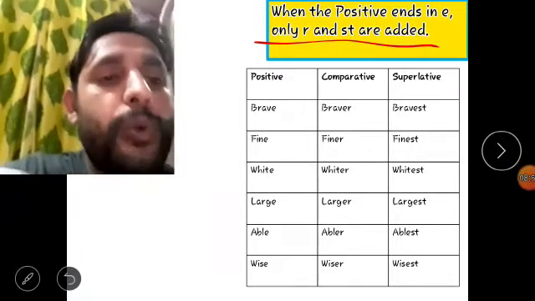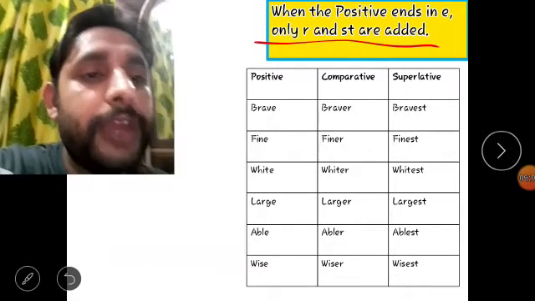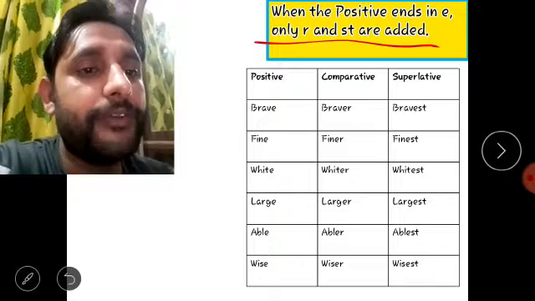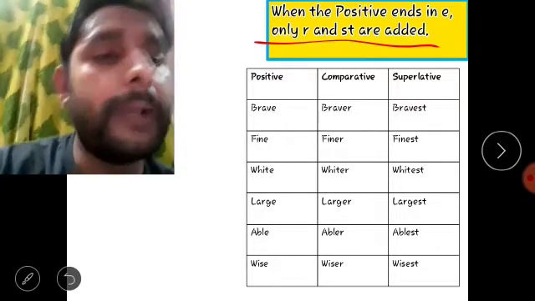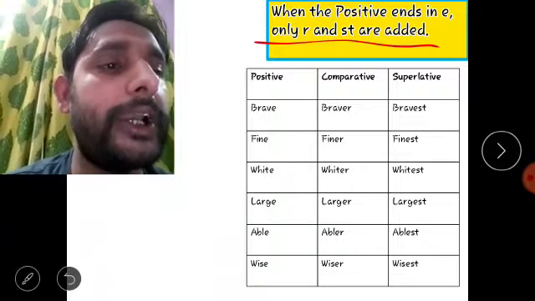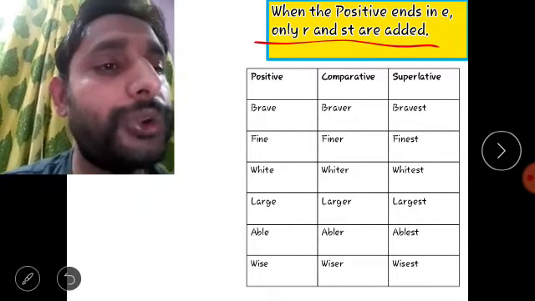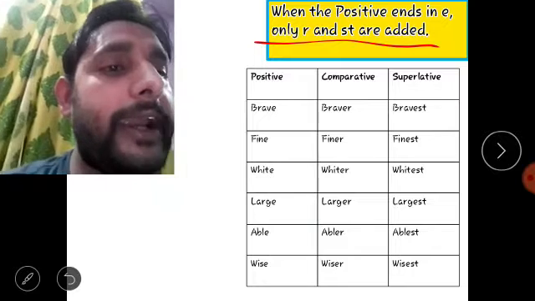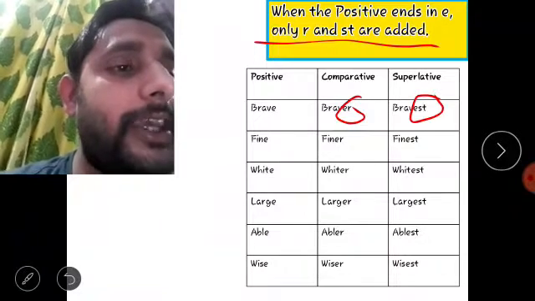So friends, once again, keep this in mind that if the positive degree of an adjective ends in e, while changing it to comparative or superlative, we are supposed to add only er and est.